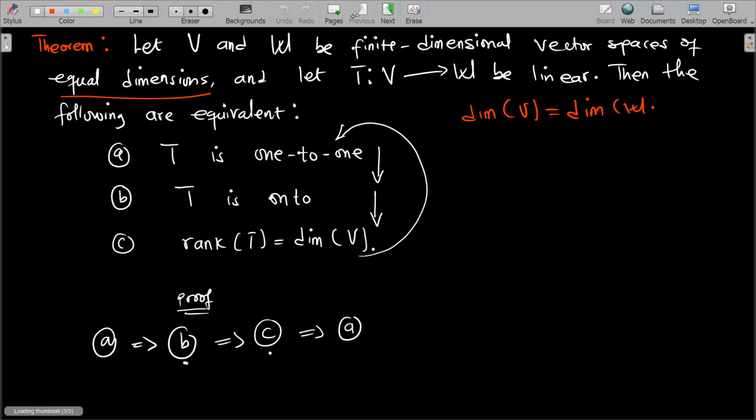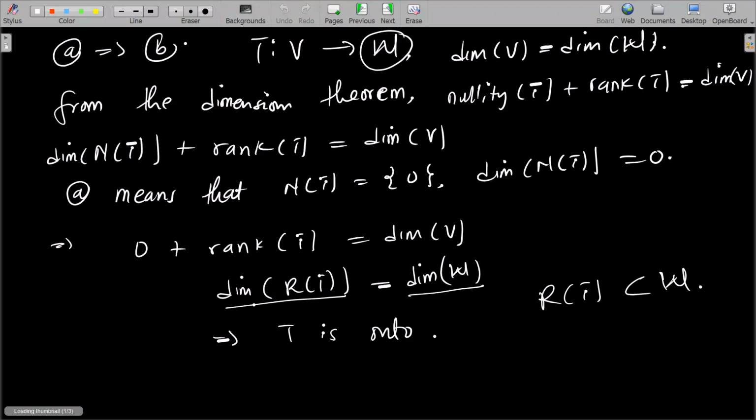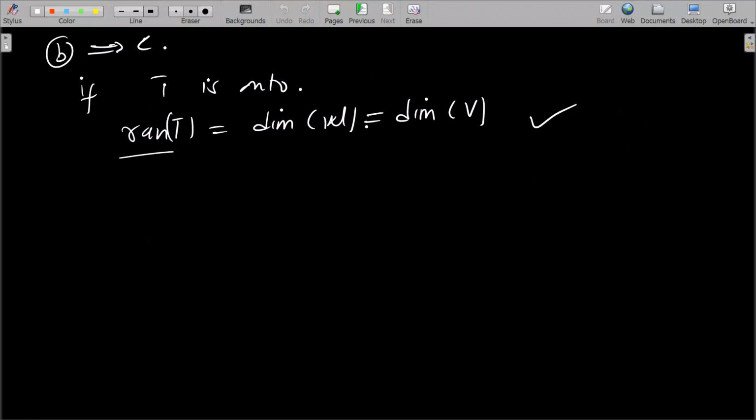B implying C, C is this: the rank of T is equal to the dimension of V. From the theorem, it was stated that the dimension of V is equal to the dimension of W. So if T is onto, then the rank of T is the same as the dimension of W, which is the same as the dimension of V. So the rank of T is indeed the dimension of V.